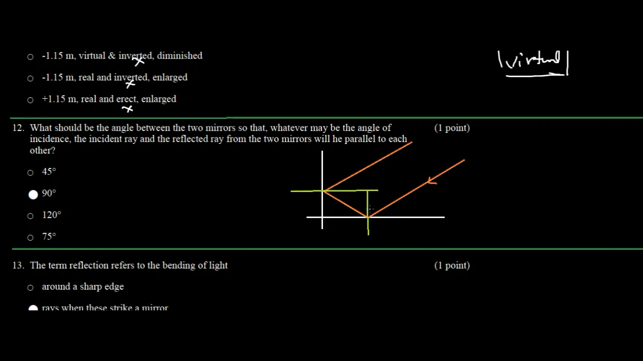So let's see, if this angle is theta, it will also be theta, which makes this angle also 90 minus theta, right? And if this angle is 90 minus theta, then this angle will also be 90 minus theta. Now since this angle is 2 theta and this angle is 180 minus 2 theta, we can say that the incident ray and reflected ray are parallel to each other, right? Because both of them are at either 180 degree or 0 degree, we can say. So that is why the angle between the mirrors should be 90 degree to achieve this situation.